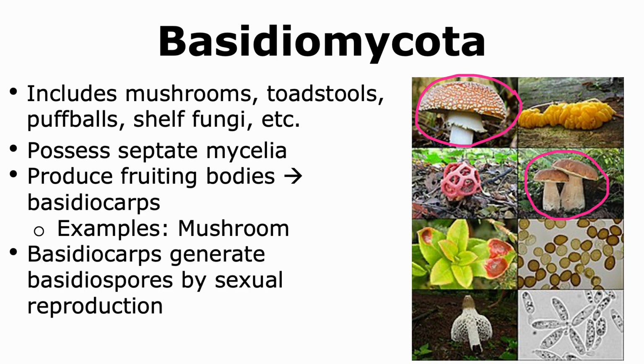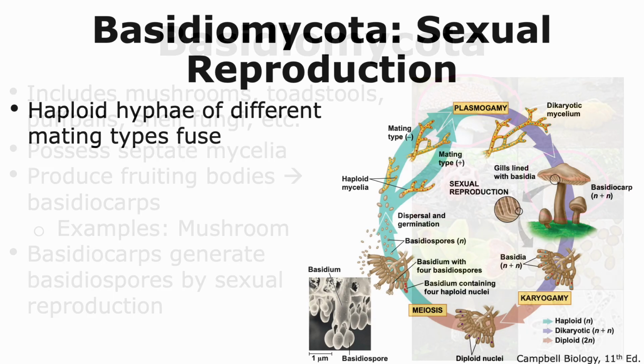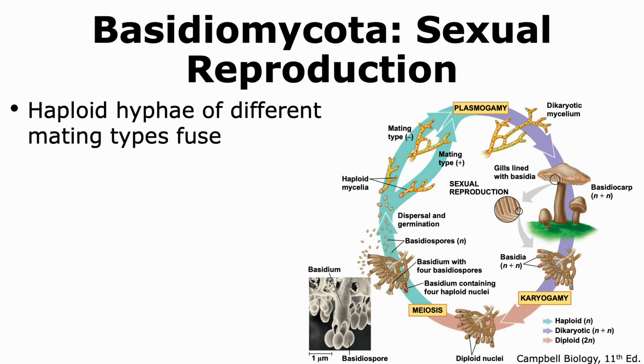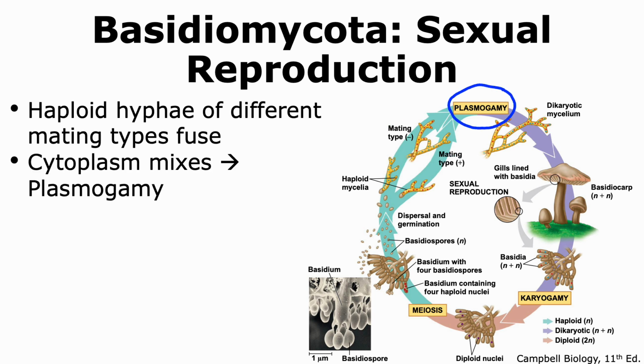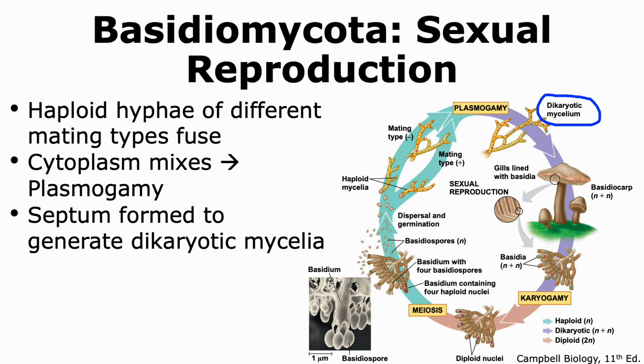The basidiocarps generate spores called basidiospores that are obtained through the process of sexual reproduction. The formation of basidiospores begins when haploid mycelia of different mating types secrete chemicals and then come close to one another. After a compatibility check, the mycelia will fuse and their cytoplasm mixes in the process of plasmogamy. The nuclei, however, do not fuse and remain separate. Ultimately, septa are formed and dikaryotic mycelia are formed where in each cell there are two nuclei.